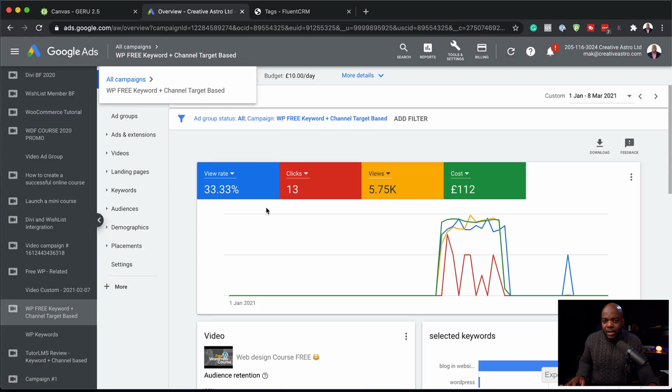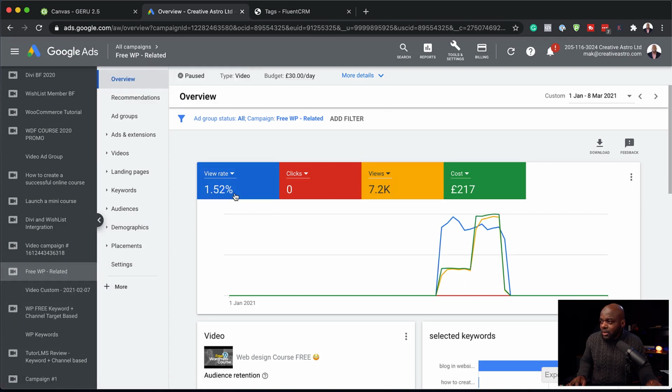The view rate for this ad was actually quite better, because this is at 33.3%. And this one here was terrible at 1.5%, but it cost me 217. So you can see here that this is crazy, and this is 0 clicks. To me, that's a fail, right? I mean, you can't be spending 217 pounds and not get any clicks. That's a lot of money not to just get any clicks here.